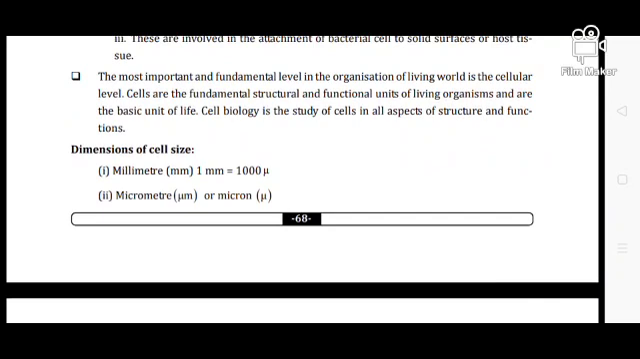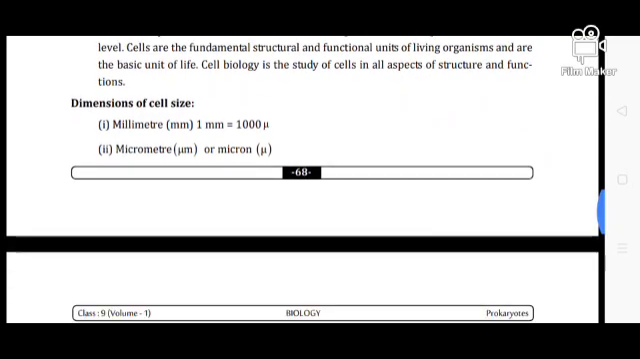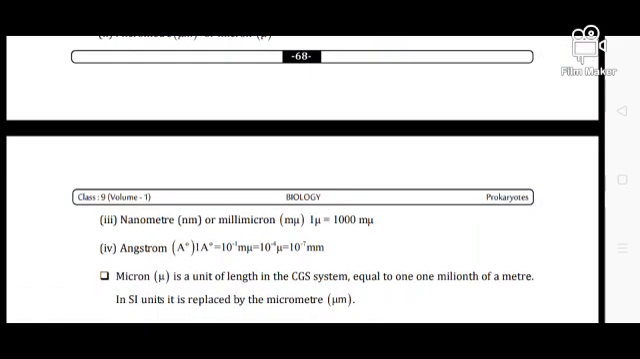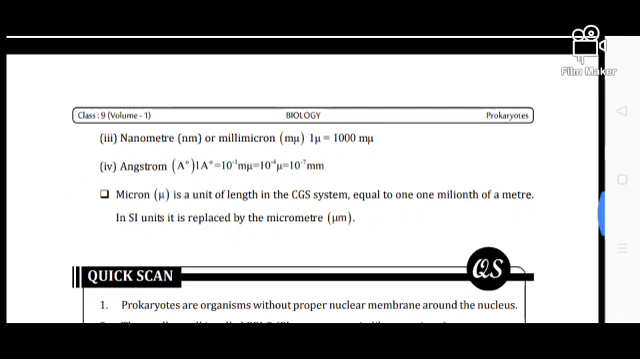So there are different dimensions of cell size. 1 millimeter is written as 1 mm, and it is equal to 1000 micron. 1 micrometer, or 1 micron, is equal to 1000 nanometers, the millimicron. So these are the different units used for measuring the different sizes of cells.